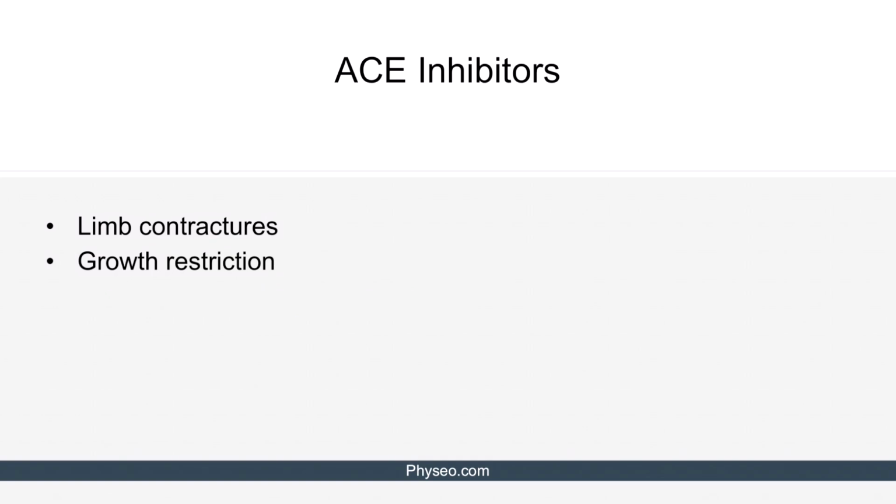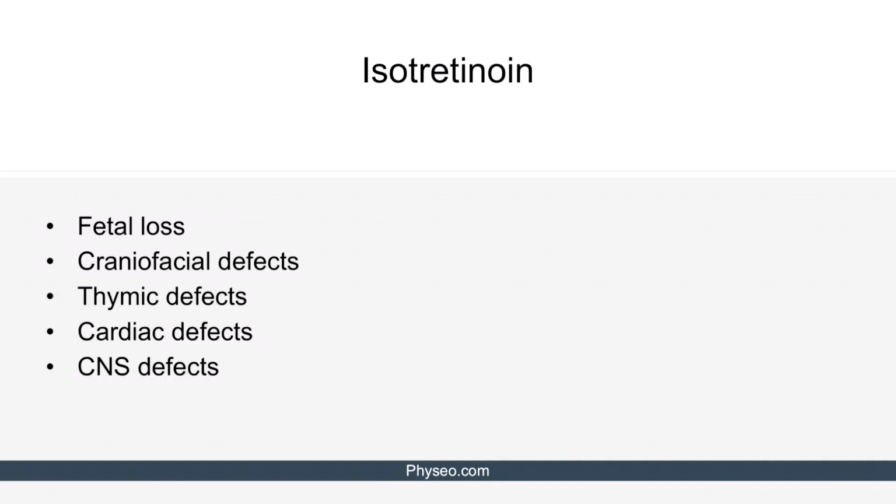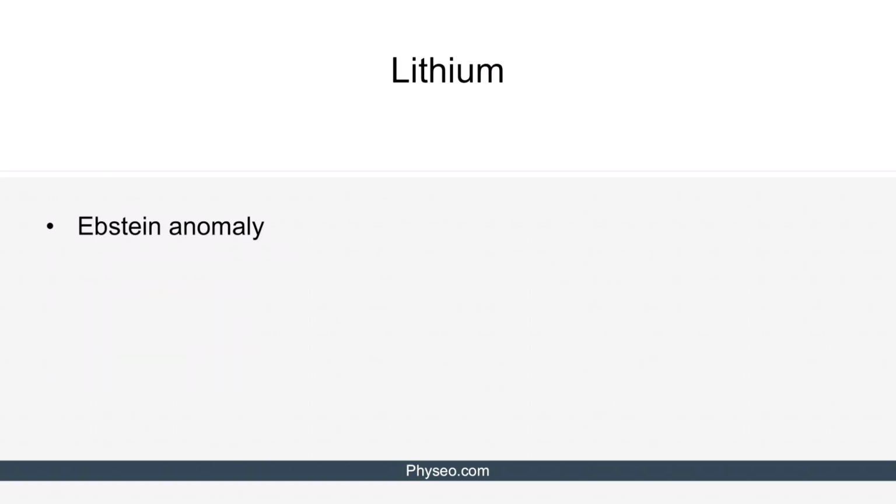ACE inhibitors can also have teratogenic effects on a fetus. These are associated with limb contractures and growth restriction. Okay, now let's discuss isotretinoin. This is associated with fetal loss, craniofacial defects, thymic defects, cardiac defects, and CNS defects. Lithium use during pregnancy is associated with a cardiac anomaly known as Ebstein's anomaly.